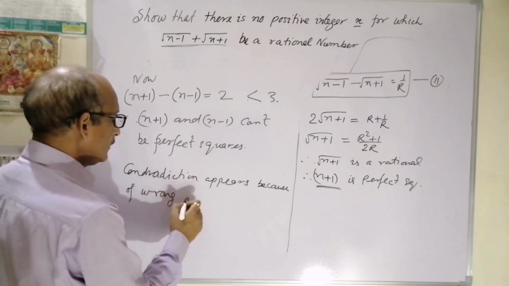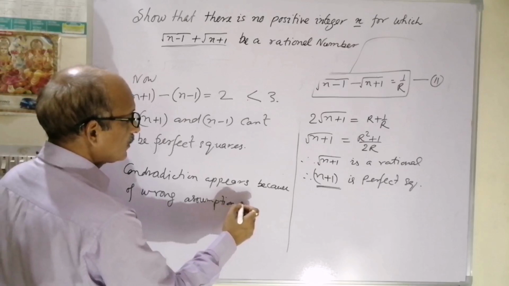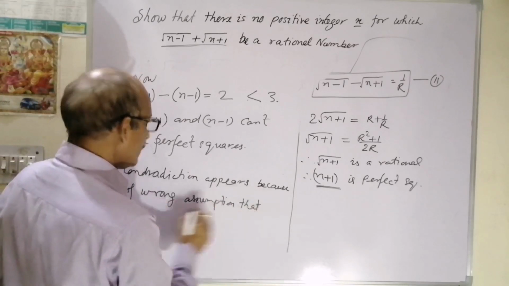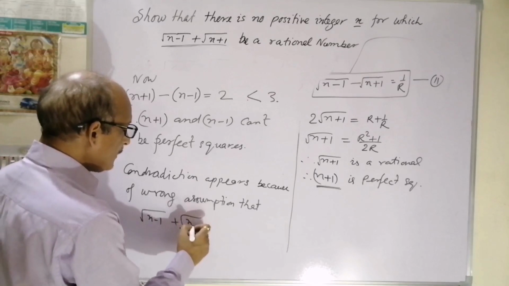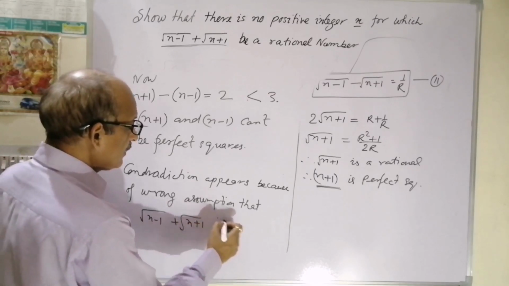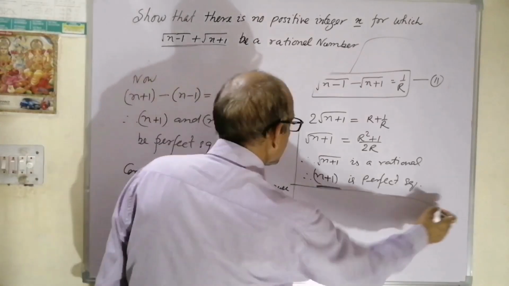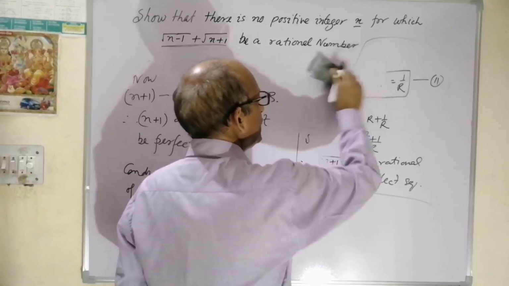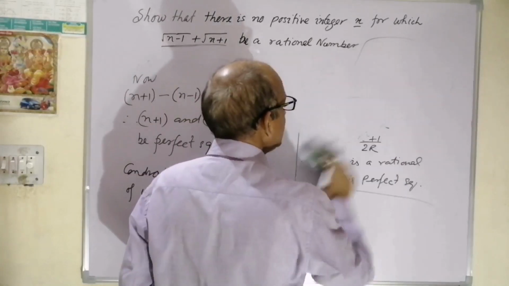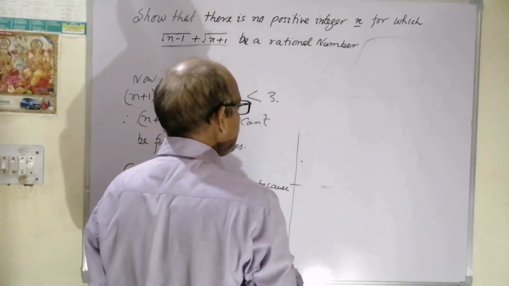What was the wrong assumption? That root n minus 1 plus root n plus 1 is rational. So if it is not rational, then what is it? Then it is irrational. Obviously it is then an irrational number.